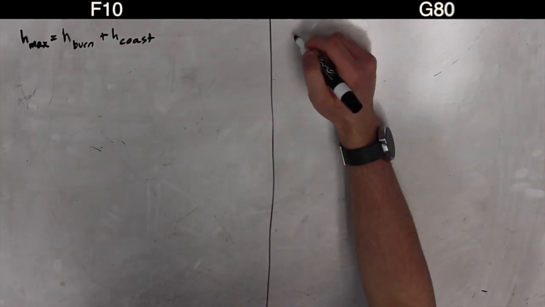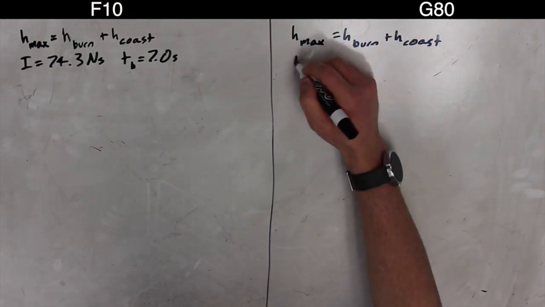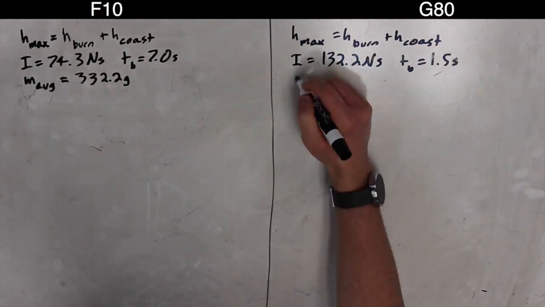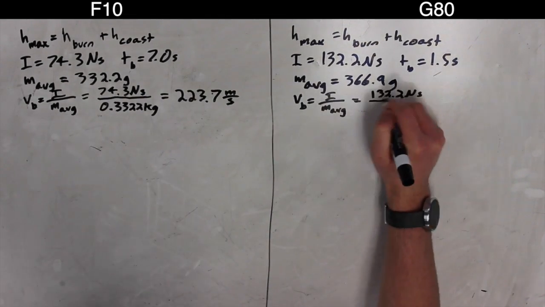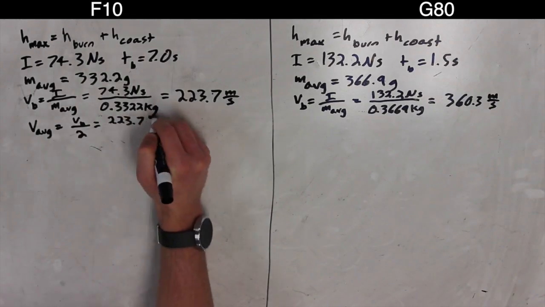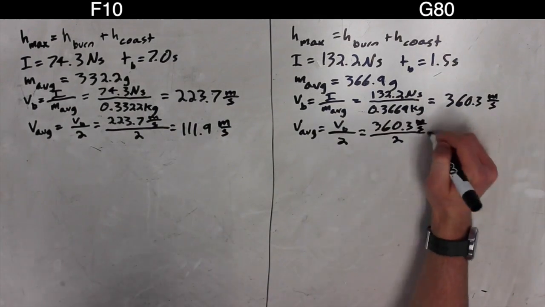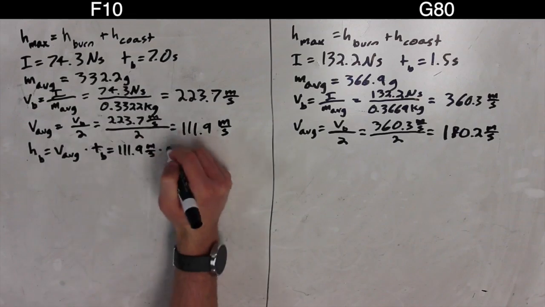We can find out maximum height by adding burn height to coast height. We know the impulse, burn time, and average mass of each rocket from their spec sheets. Given impulse and average mass, we can find the velocity at the end of the burn, and from there, average velocity during the burn. We can then deduce burn height from simple kinematics.